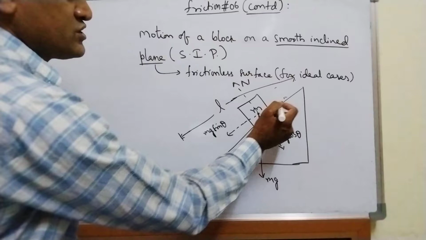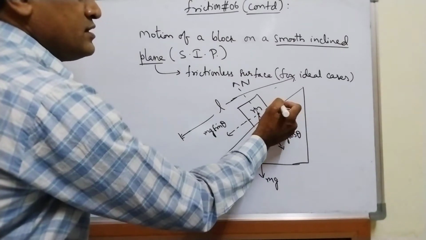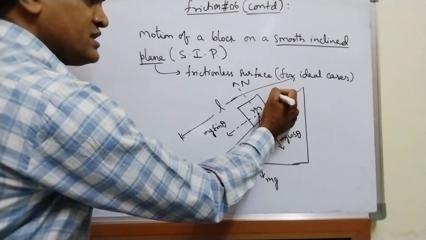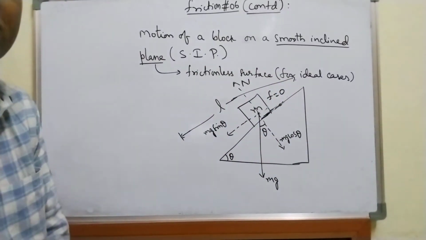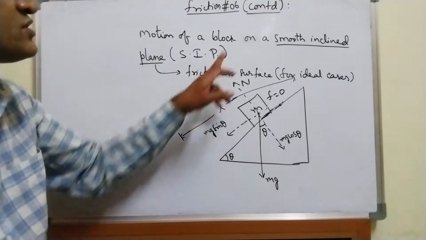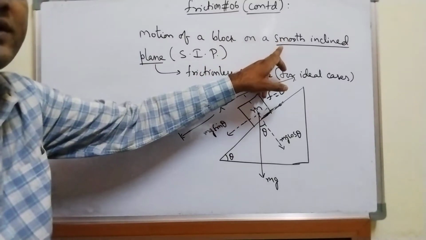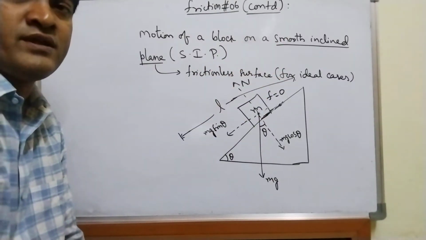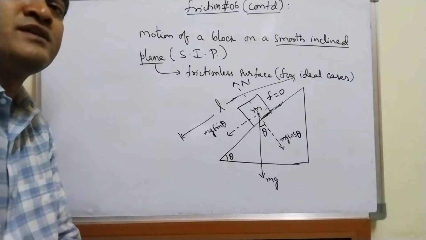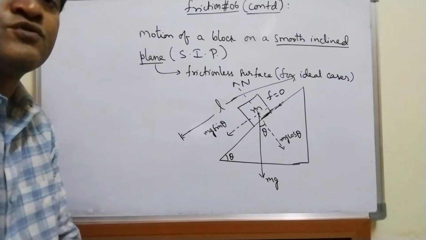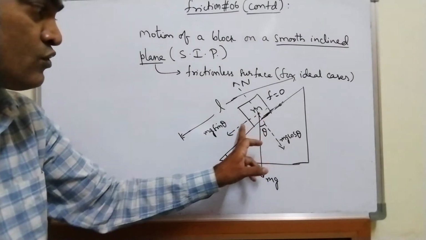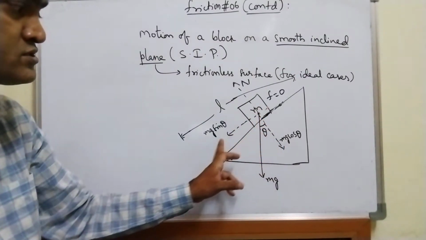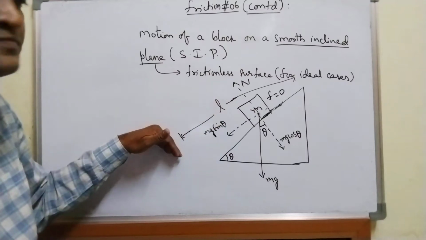There should not be any friction, is it not? So let me write, frictional force is 0, because I am dealing with a smooth inclined plane. So here there is only one force acting along the inclined plane downwards.